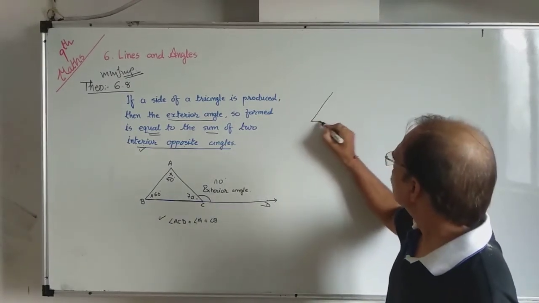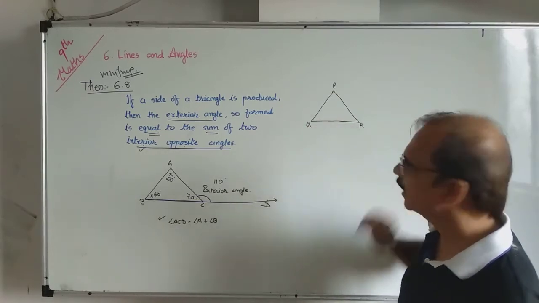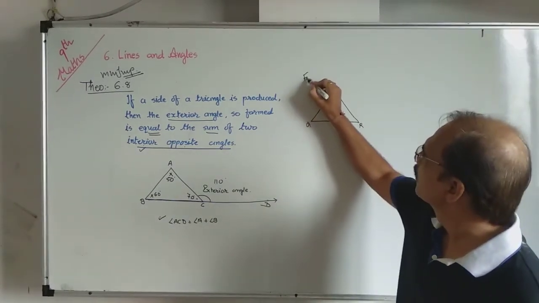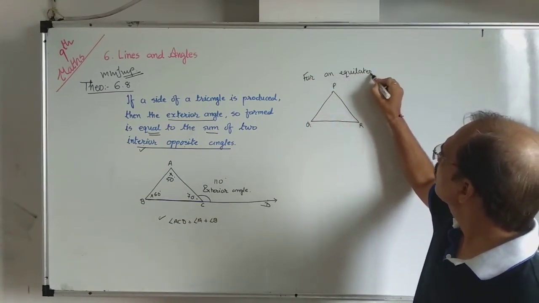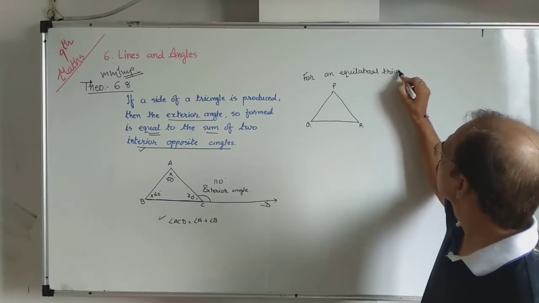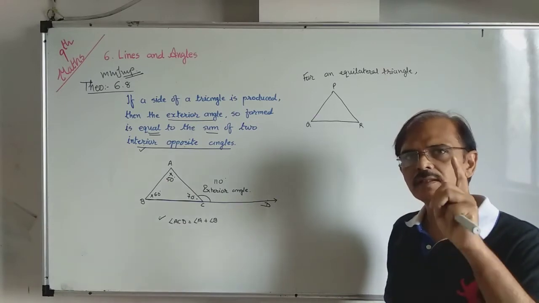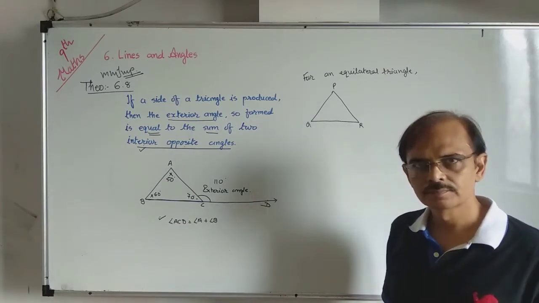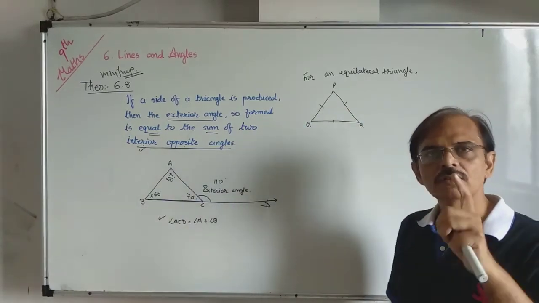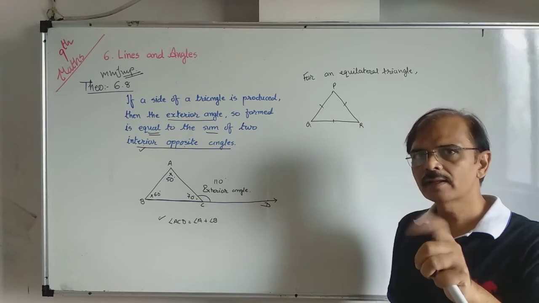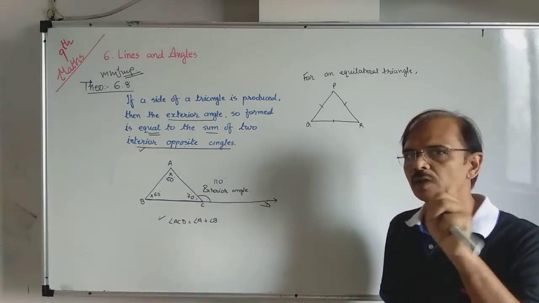See, let triangle PQR be an equilateral triangle. Equilateral means three sides are the same. You can say three angles are also the same. Am I right? Now you know the angle sum property of a triangle, that the sum of the angles of a triangle is 180.